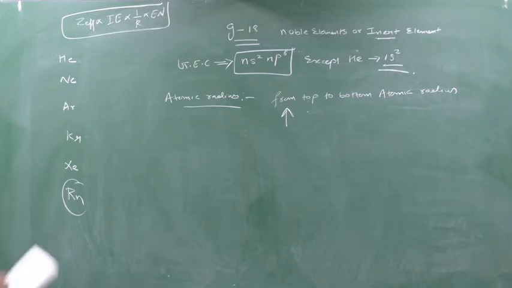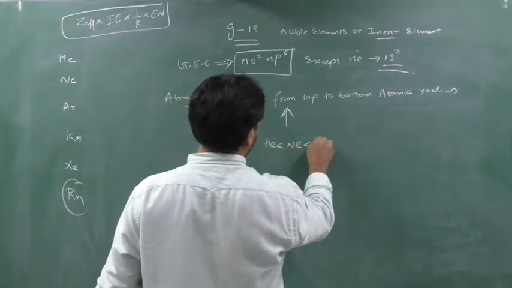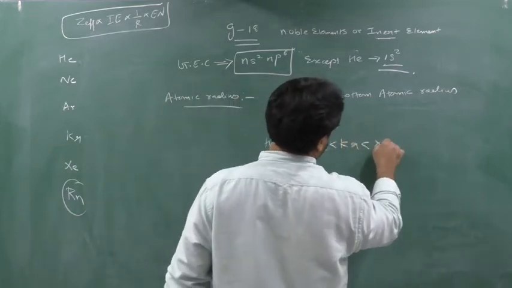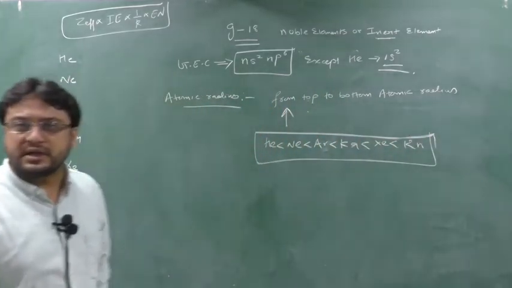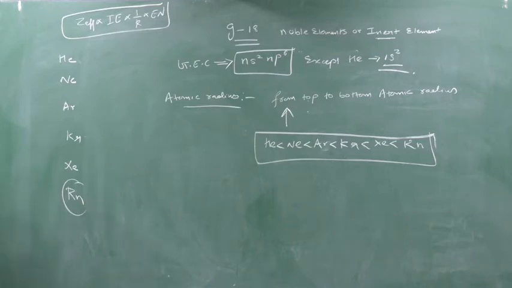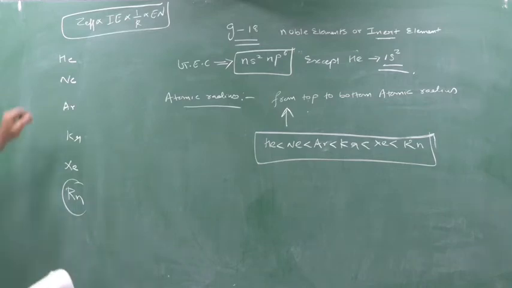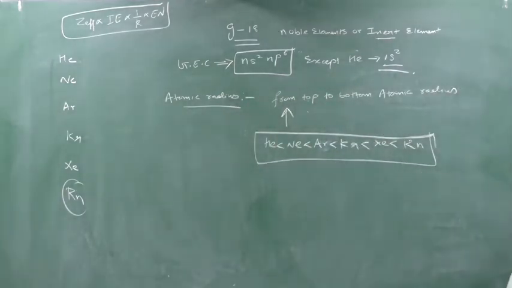So this is your golden formula: if nucleus force increases, ionization enthalpy also increases, radius decreases, electronegativity increases. Atomic radius, as we move from top to bottom, increases. Helium is the smallest, then neon, then argon, then krypton, xenon and radon. No exception for this. What is the reason? As we move from top to bottom, each time a new shell is filled up, so the distance between the outermost orbit and nucleus increases, so size increases.